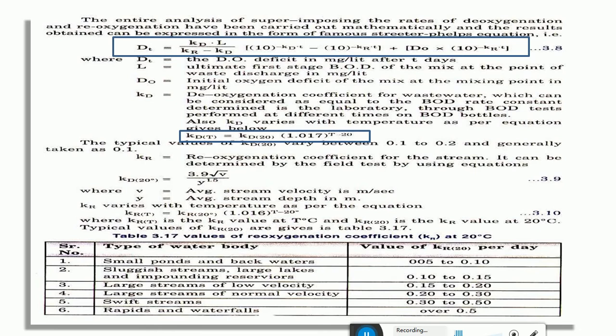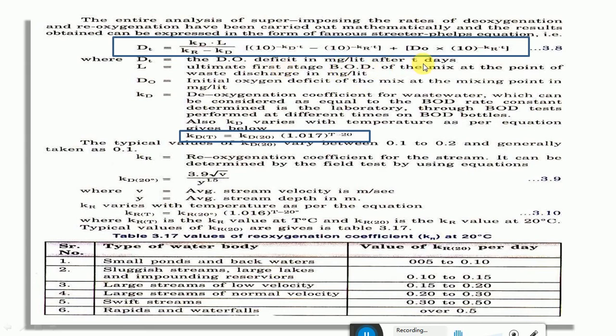Okay, so the entire analysis of this deoxygenation and reoxygenation is carried out mathematically, and this is the resulting equation. It is given by Dt equals kd into L divided by kr minus kd, into 10 to the power of minus kd into t minus 10 to the power of minus kr into t, plus D naught into 10 to the power of minus kr into t. Here Dt is the dissolved oxygen deficit in milligram per liter after t days.